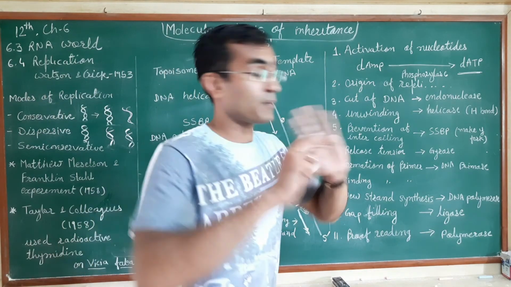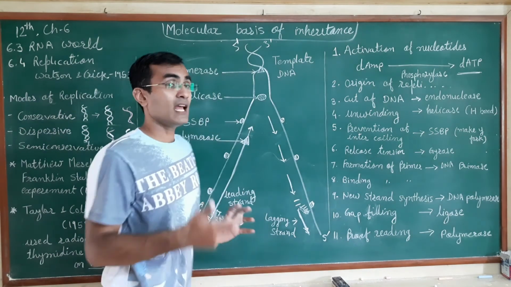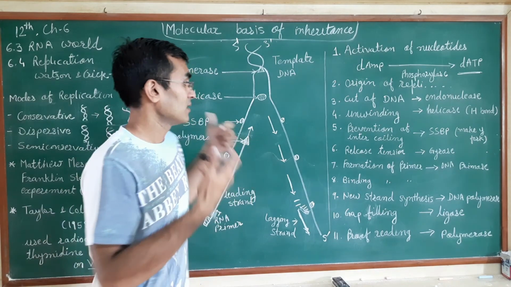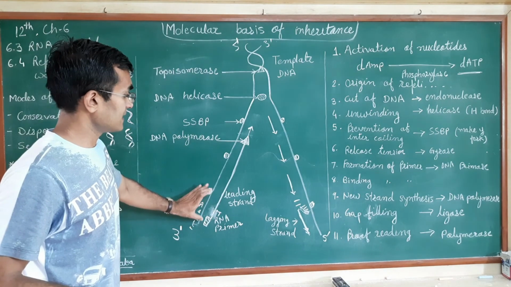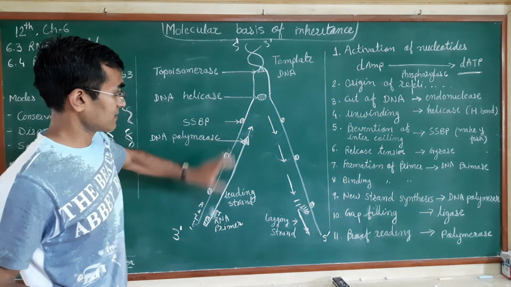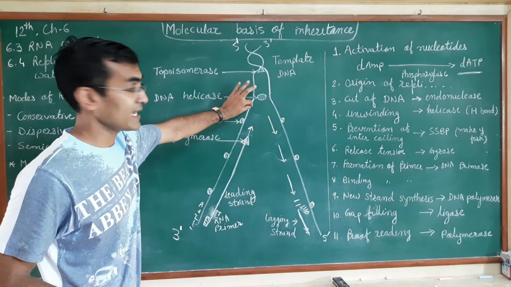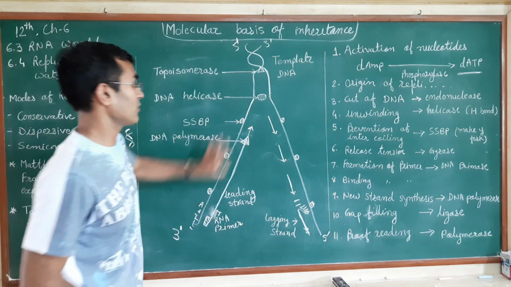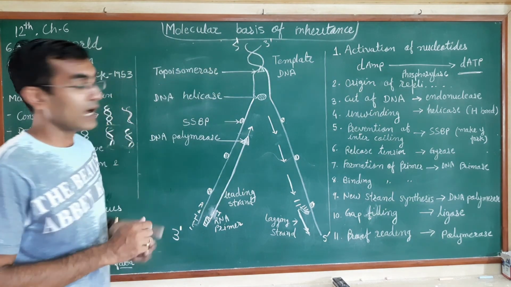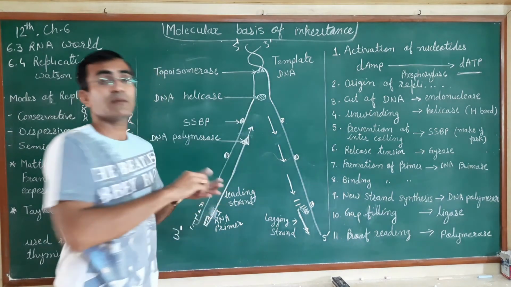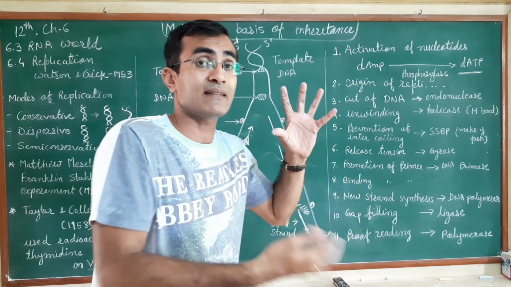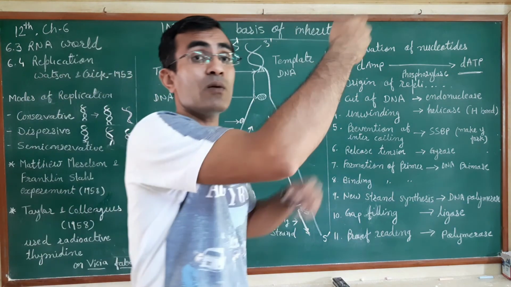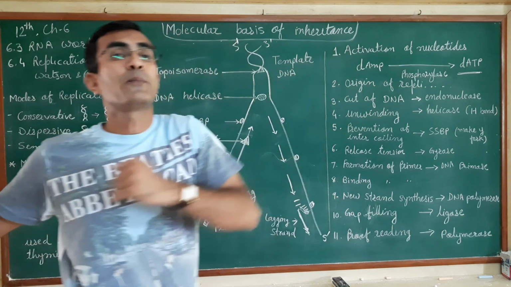Again, once the process is complete, what will happen? This DNA polymerase needs to be unassembled. कैसे? जैसे जैसे DNA polymerase आगे, सपोज इसमें कंप्लीशन हो गया यहाँ तक, नए रेप्लिकेशन ओरिजिन साइट तक एक DNA पॉलीमरेज जाएगा, और वहां से जब पूरी एक्टिविटी खत्म होगी, जब नया DNA ओरी साइट मिलेगी, तब वो रिटर्न होगा वापस से, and when it returns from the end point, they will do a proofreading activity.